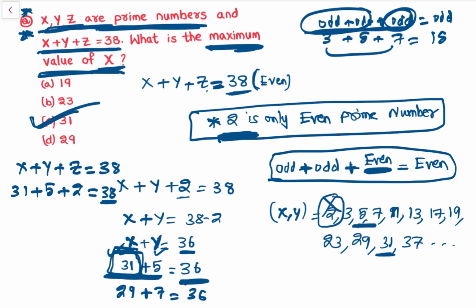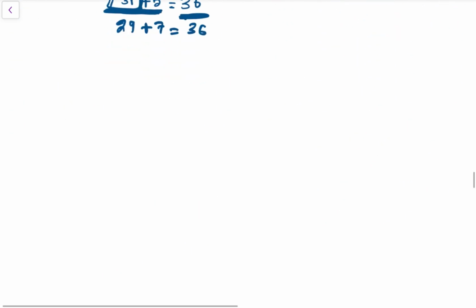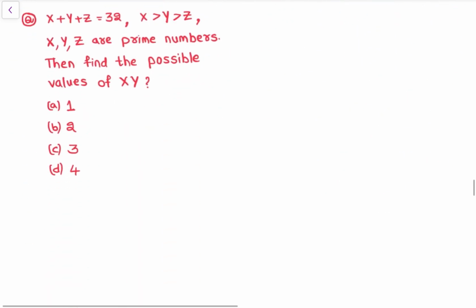A concept that we know: all three are prime numbers, and we must know that the only even prime number is 2. So 2 has to be there, right, to get the even outcome. Then the rest will be odd numbers. Right, then let's see the next question, you will get more clarity.